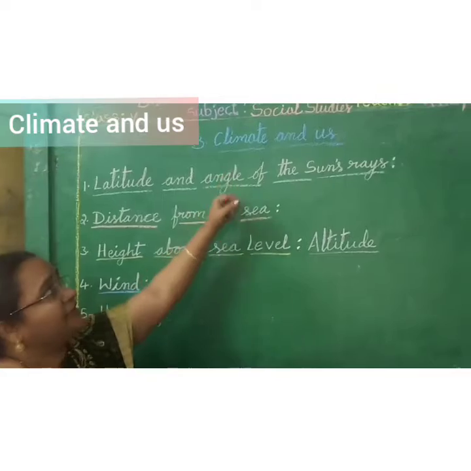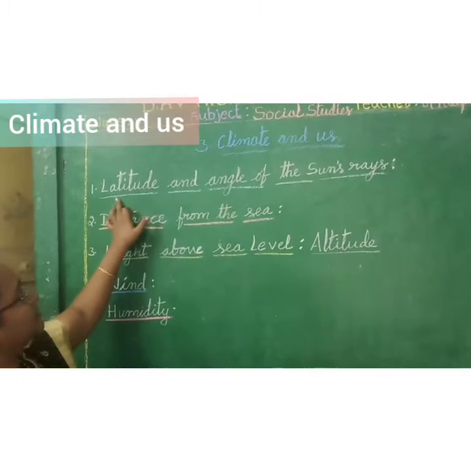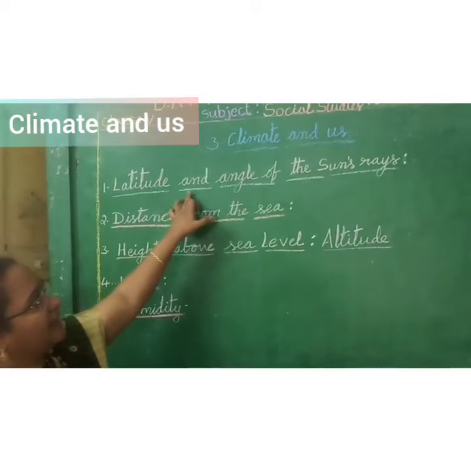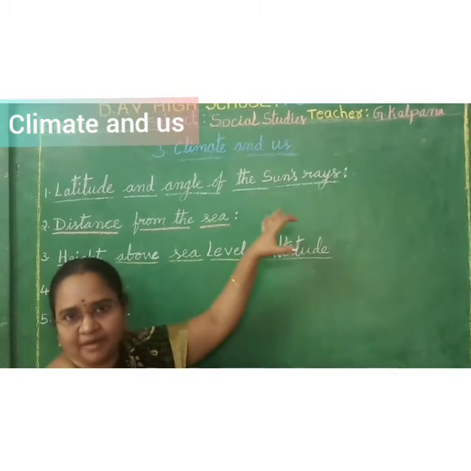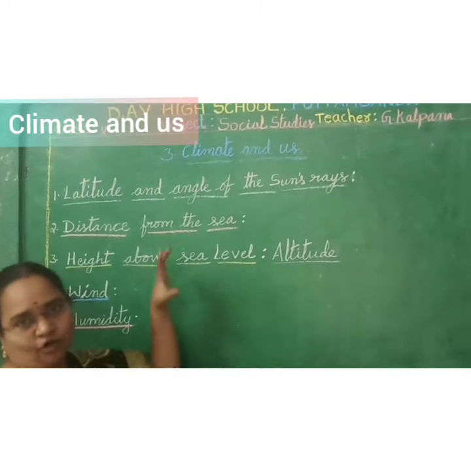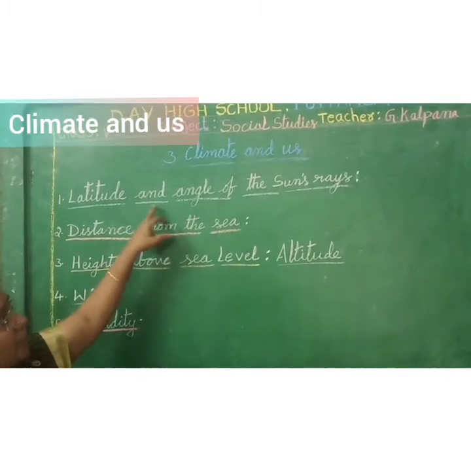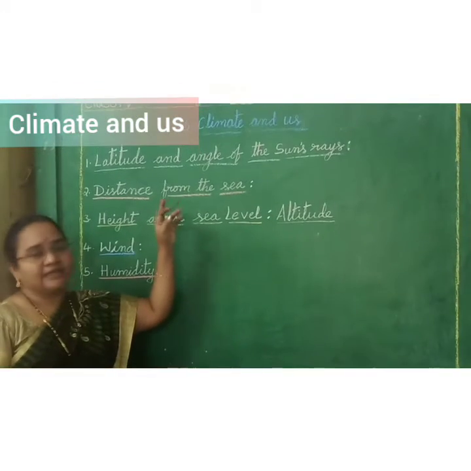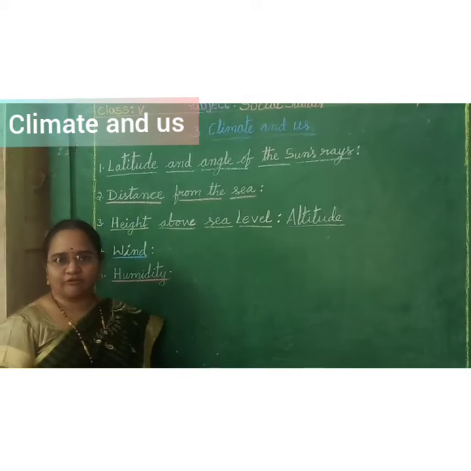Have you already seen the video about the climate and us lesson, no? In that I explained about latitude and angle of the sun rays. It means the climate of a place depends on different topics. Okay children, in that first one I explained what is that? The angle of the sun rays is causing the climate conditions of an area.